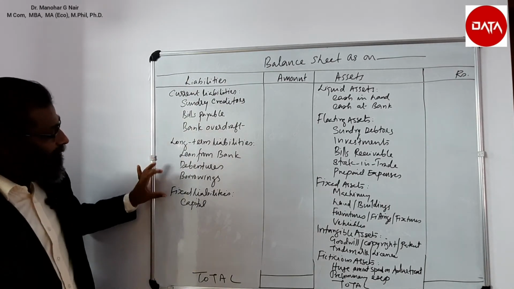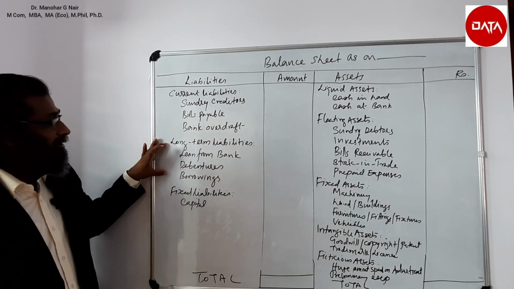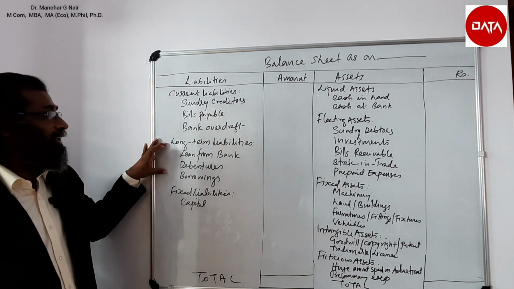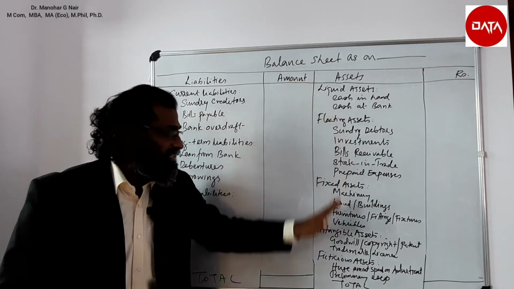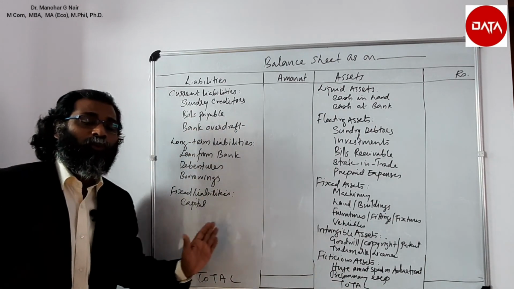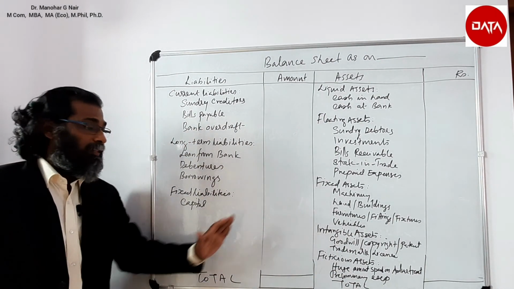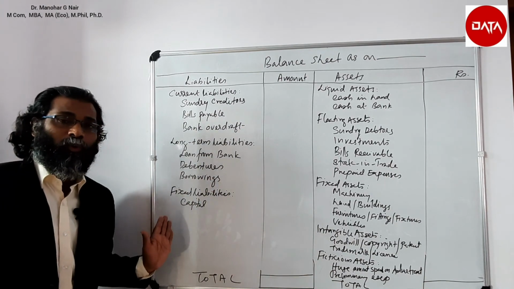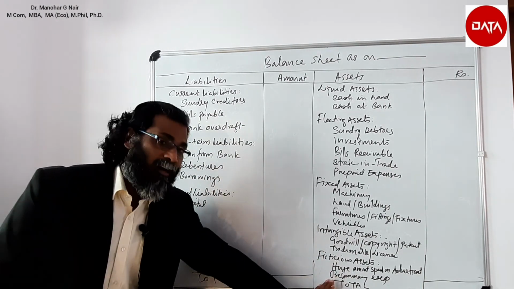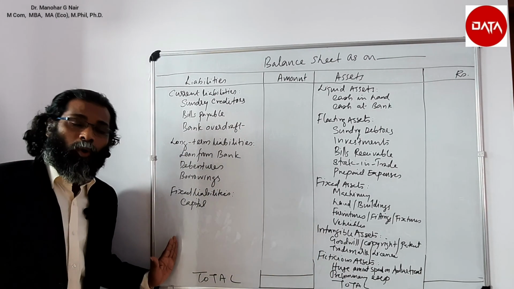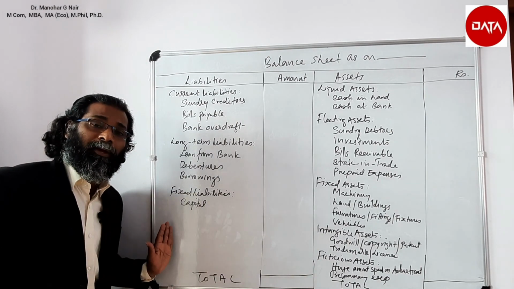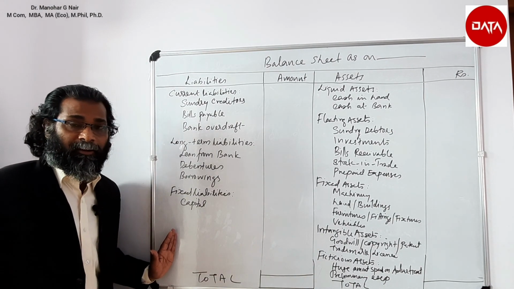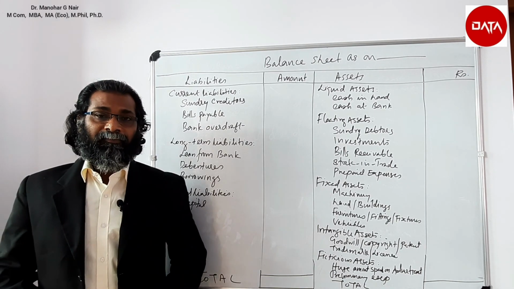Equity means it may be owner's equity or creditor's equity or outsider's equity. So all the assets are equivalent to the borrowings. The assets are equivalent to liabilities. The assets are equivalent to owings. The assets are equivalent to the amount to be paid off by the business entity. Hope the concept is clear.